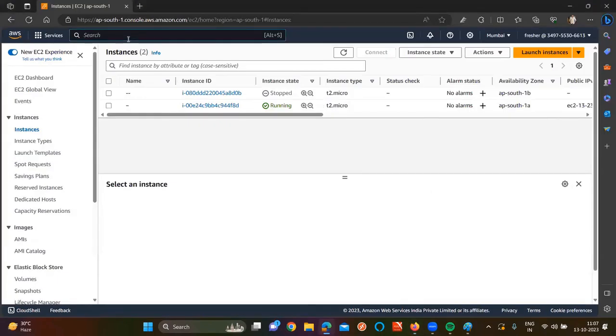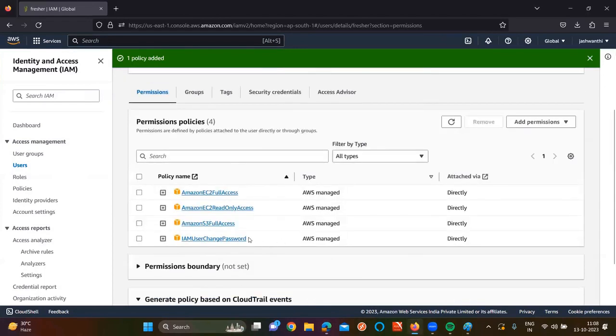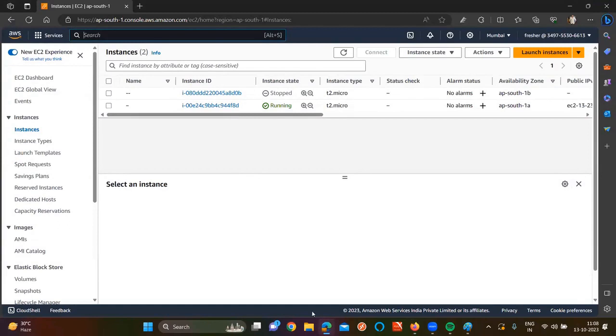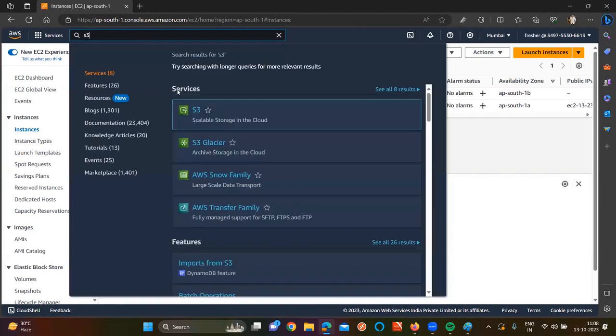Then can I go and create an S3 bucket now? Sure. Can I create an S3 bucket or not now? Here, look at this one. Which permission have I given? Full access means what? Full access means I can create a bucket or not, sir? Sure. Okay then, let's check it. Yes, sir. Fine, let's create one S3 bucket here.